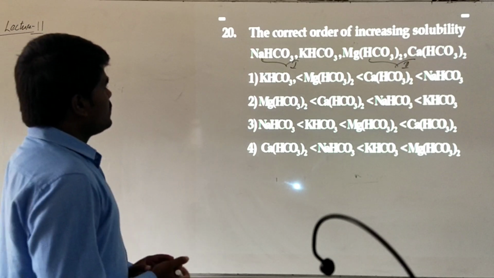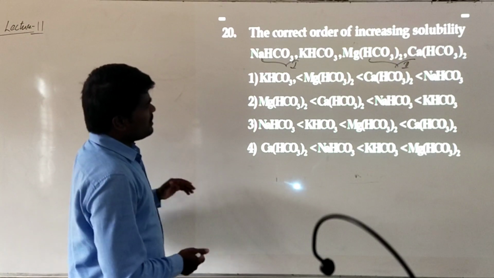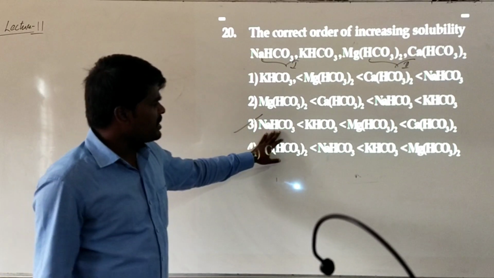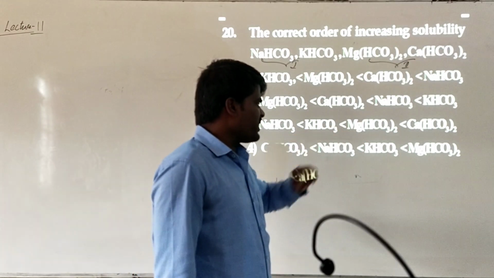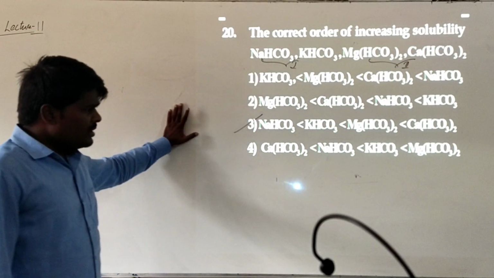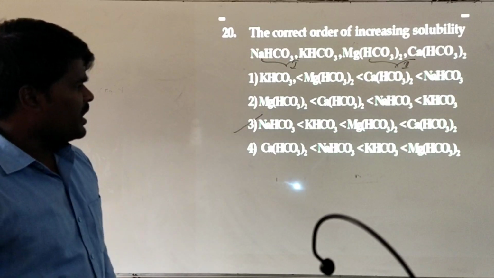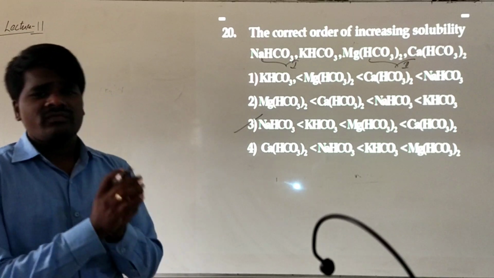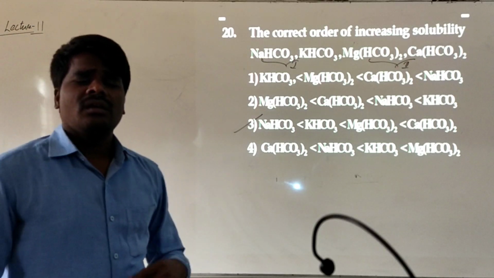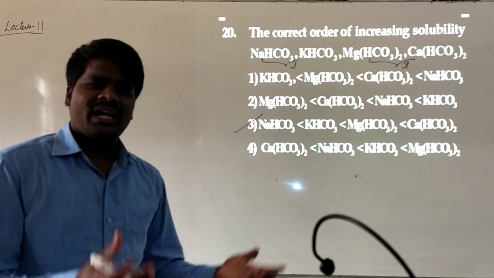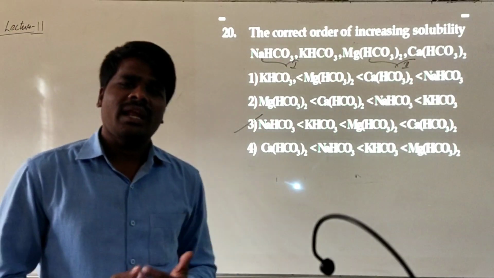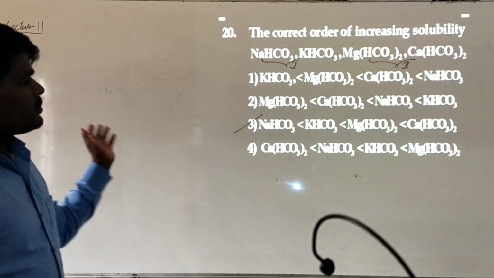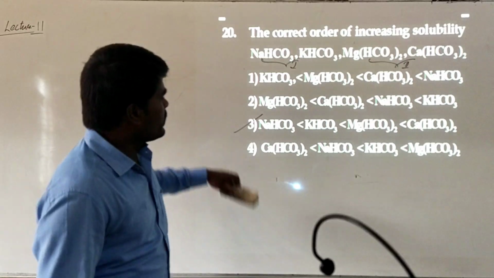Generally, the correct increasing order of solubility will be this one: sodium hydrogen carbonate less soluble, potassium hydrogen carbonate, followed by magnesium hydrogen carbonate. Generally, with increase in the size of the ion, the lattice energy decreases, and because of that, solubility increases. Both the lattice energy and hydration energy decrease, but the decrease in lattice energy is more when compared with the hydration energy. So their solubility increases from sodium hydrogen carbonate to calcium hydrogen carbonate.